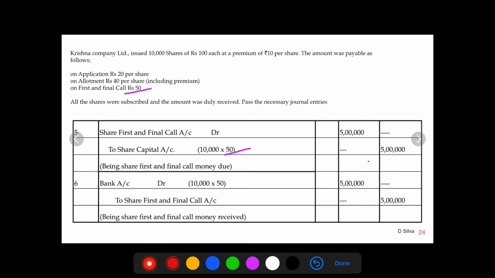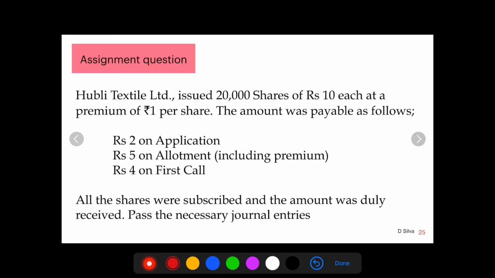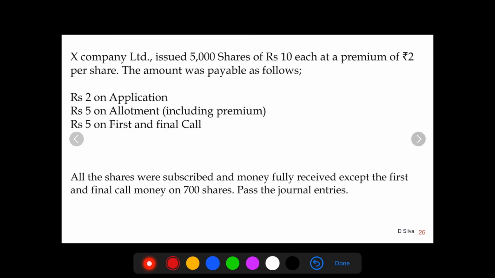Students, do remember when you are passing the journal entry for premium where the money is due, 2 marks is being allotted. The rest of the journal entry will carry 1 mark each. So here you have the assignment question which you need to work out in your notes. Moving ahead, let's look into this question.